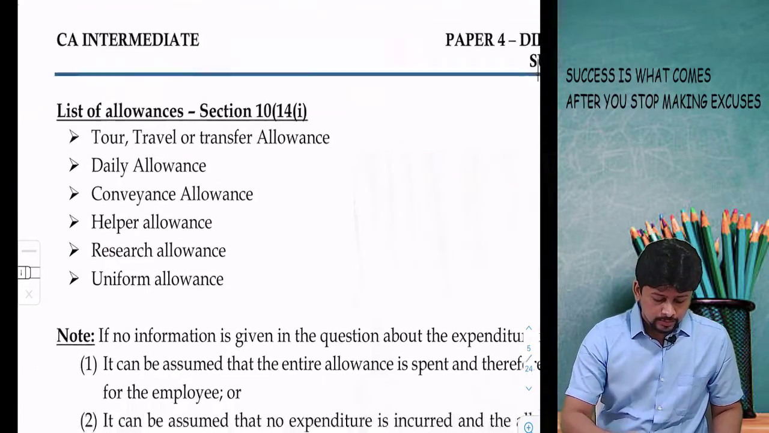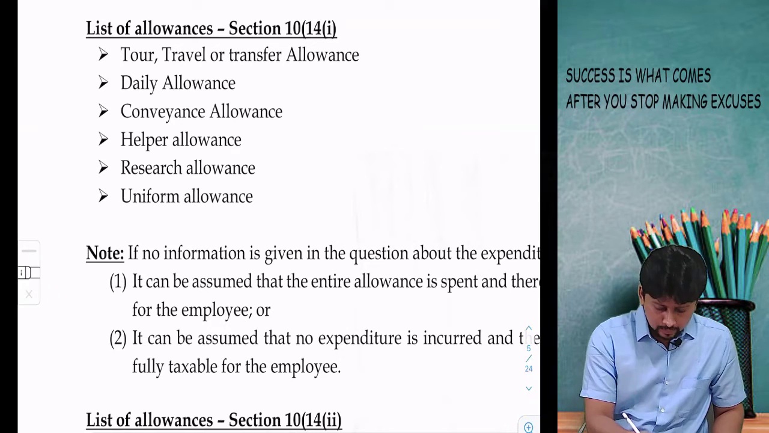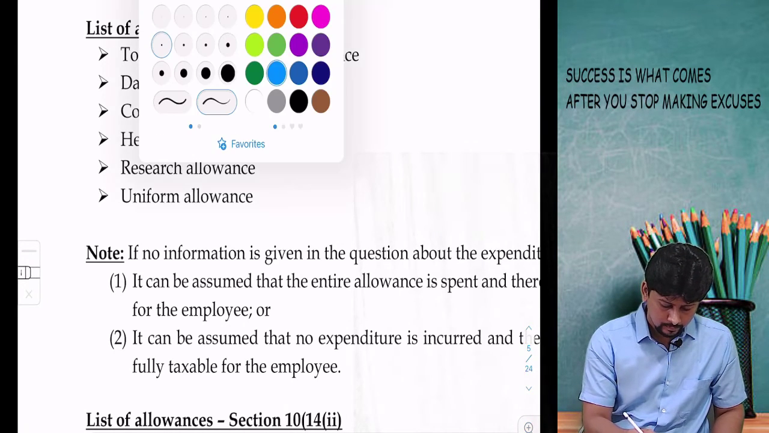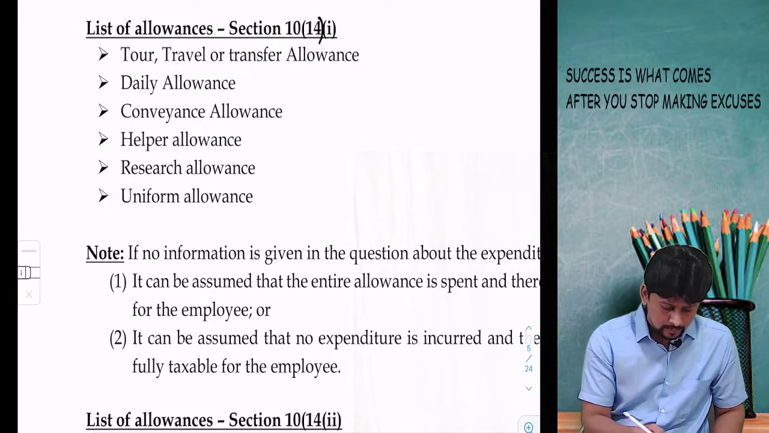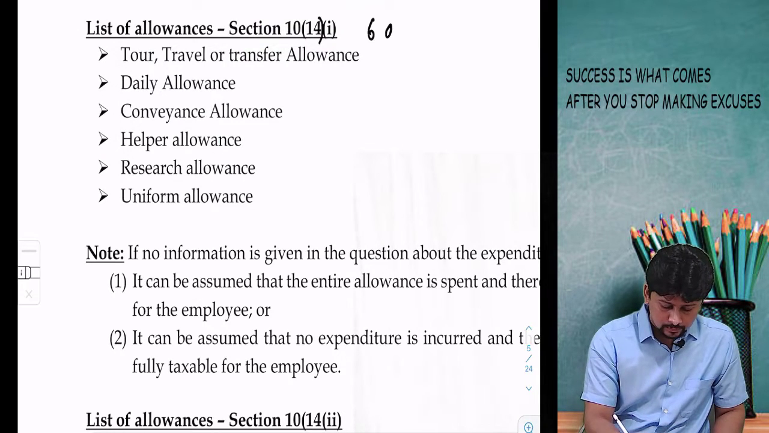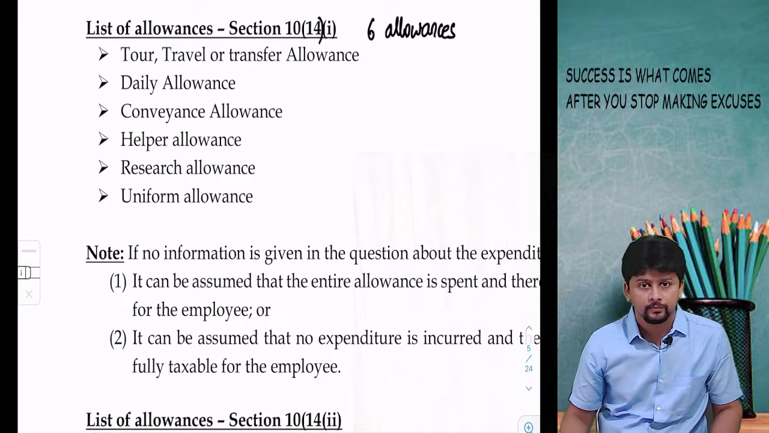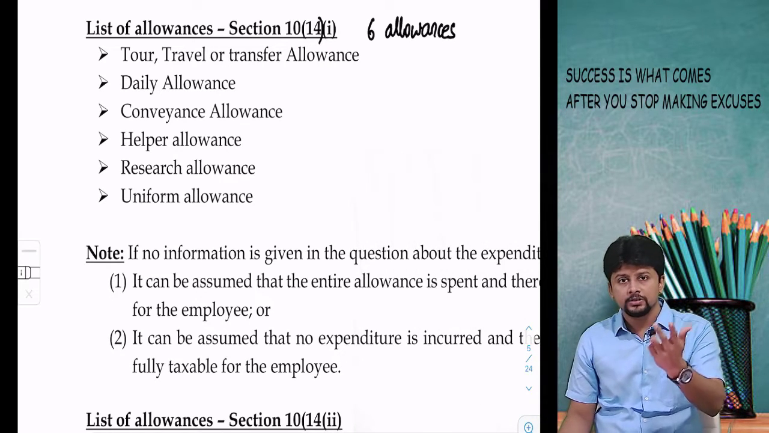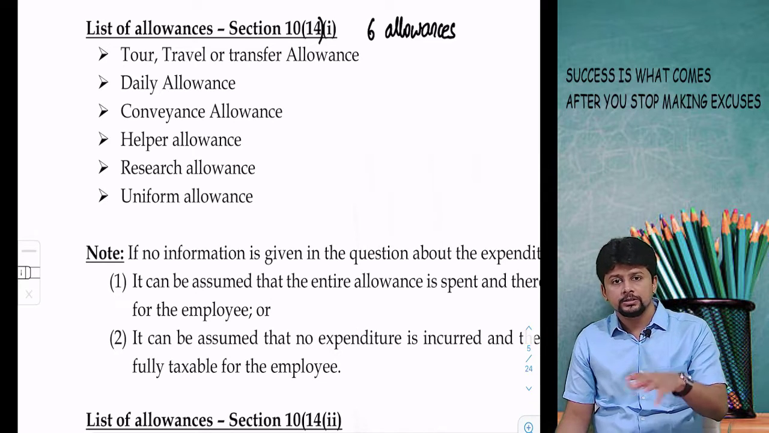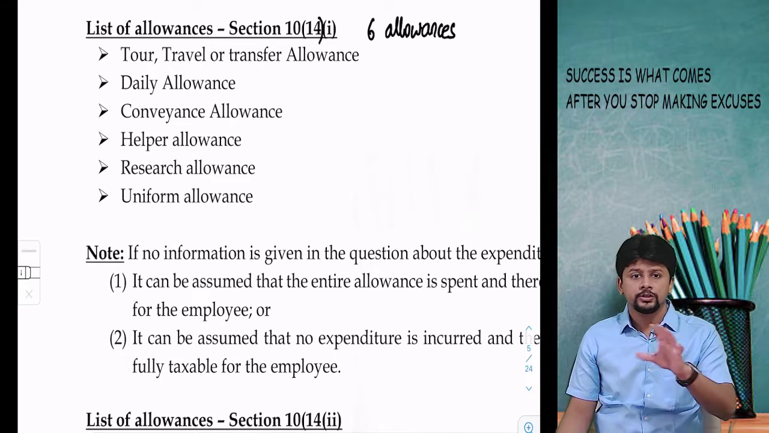Now, the list of allowances under 10(14)(i). These are 6 allowances which are all given for official purposes. You just have to remember the names: tour allowance, travel allowance, transfer allowance, daily allowance, conveyance, helper, research, uniform.